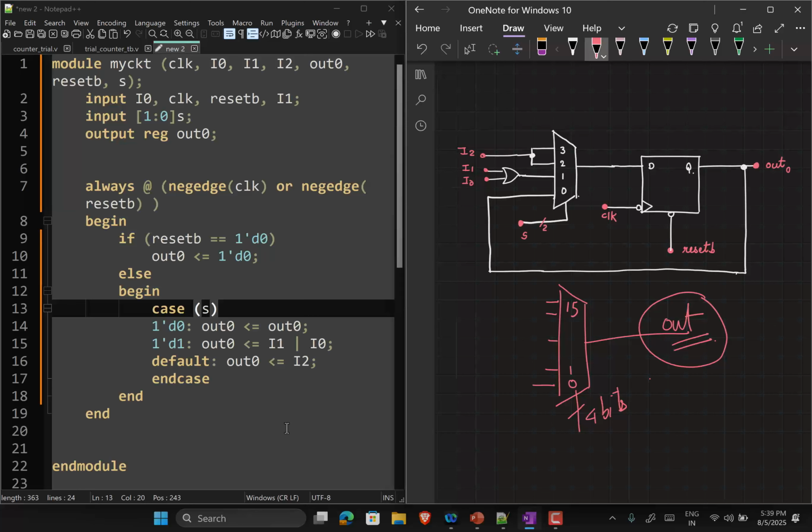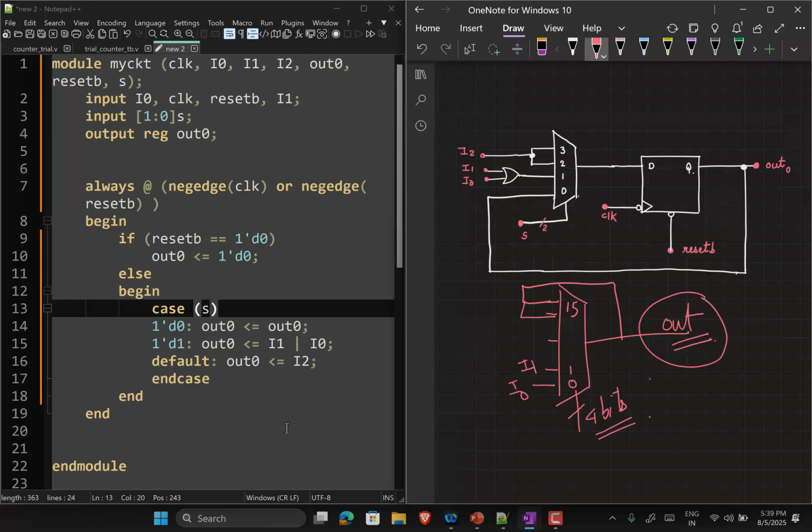Now if it is not defined, when you run it through the synthesis tool, it can do something called latch inference, meaning it will assume that if the values are, let's say you defined something saying this should be I0, this should be I1, you didn't mention what the others are, right? And for some reason you used a 4-bit number here. Now if you don't specify what the out value is, some of the synthesis tools will directly connect this out here, assuming that you wanted the previous value to be held.